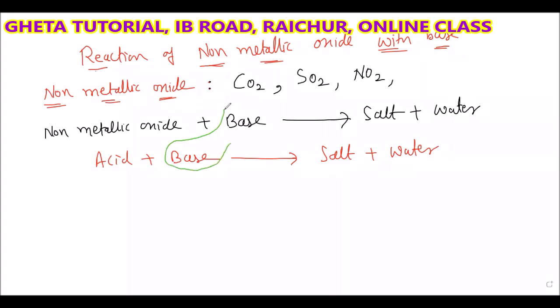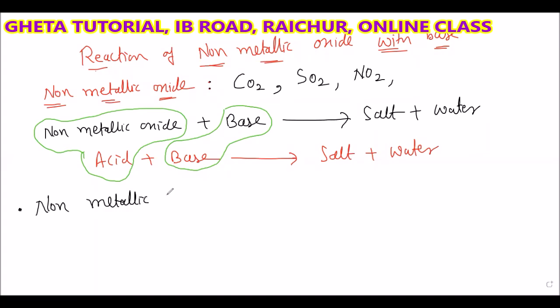The base is the same, but in the place of acid, we have non-metallic oxide. So we can say that non-metallic oxides are acidic in nature, or acidic oxides.